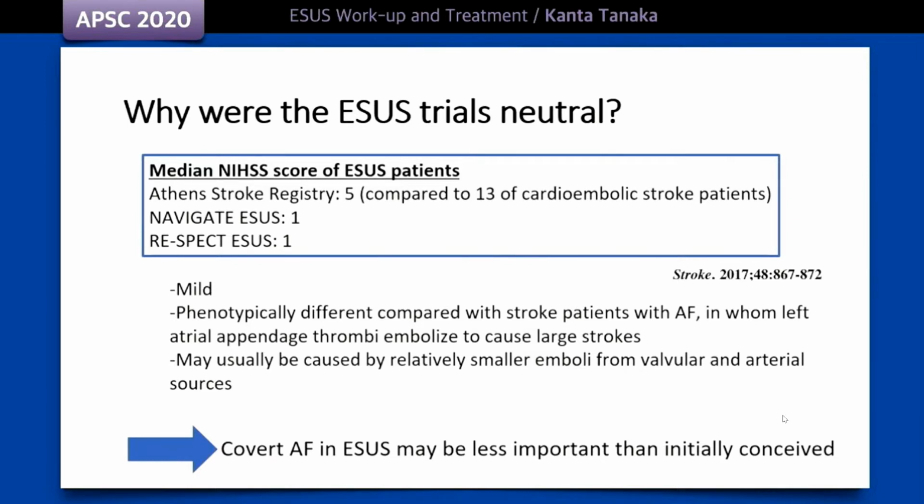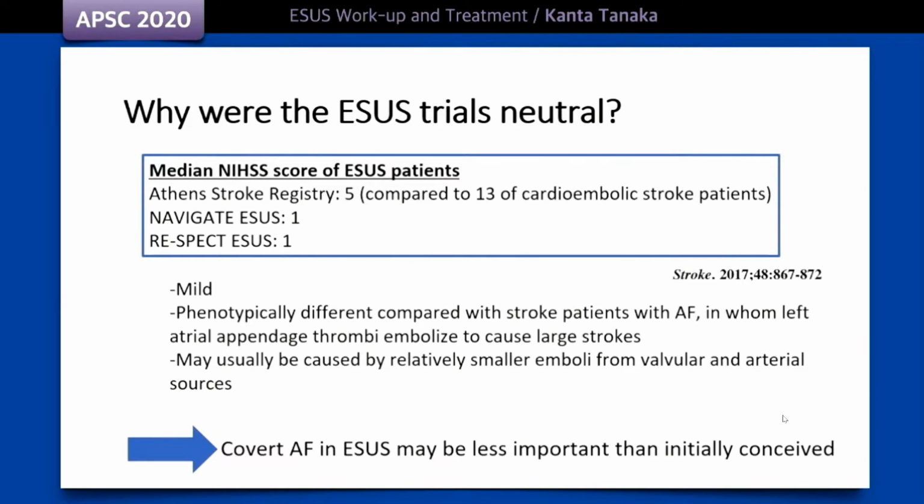Here, I'd like to look at the stroke severity in ESUS patient data to think about why these ESUS trials were neutral. The median NIH stroke scale score of ESUS patients was 5 in the Athens Stroke Registry, compared with the median score of 13 in cardioembolic stroke patients. The median NIH stroke scale score in Navigate ESUS and Respect ESUS was even lower, at 1.